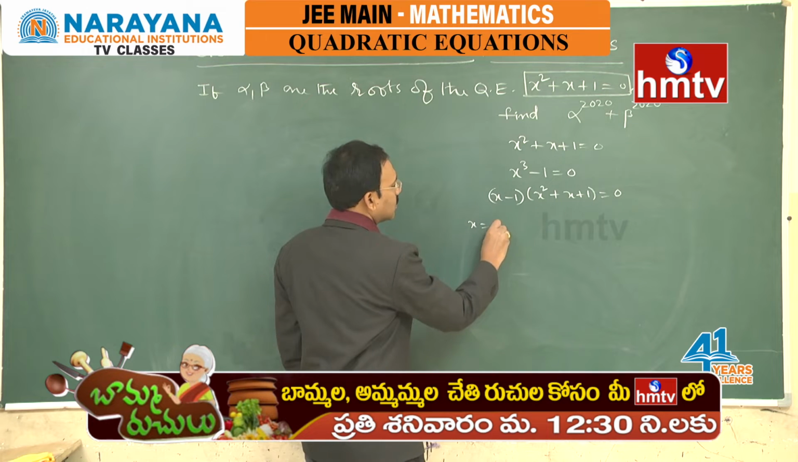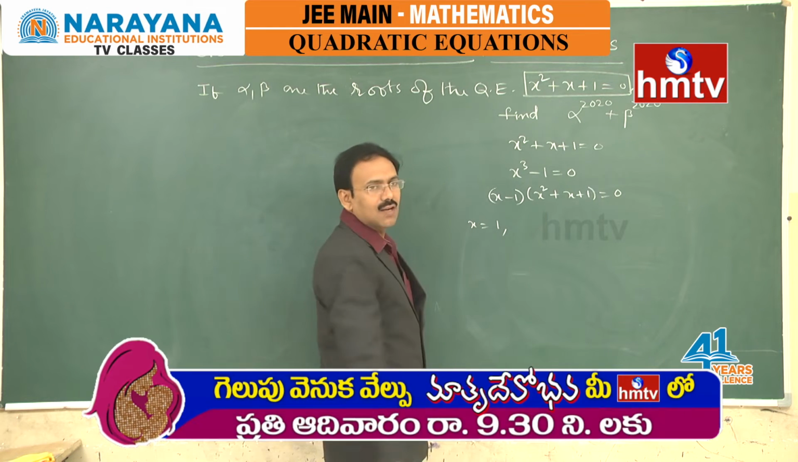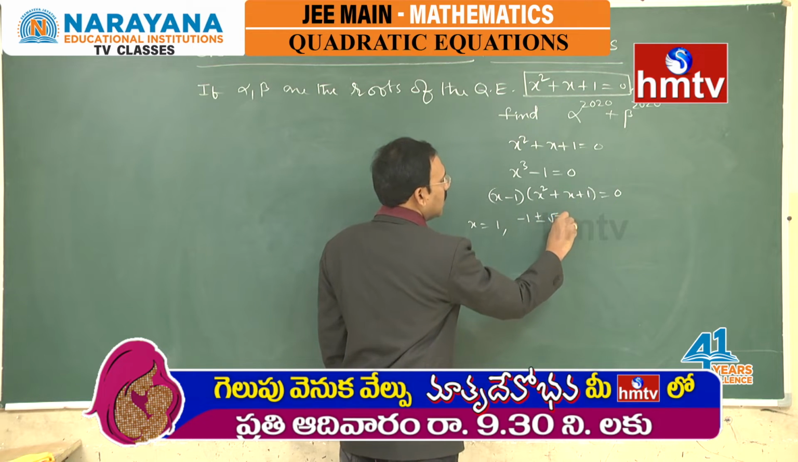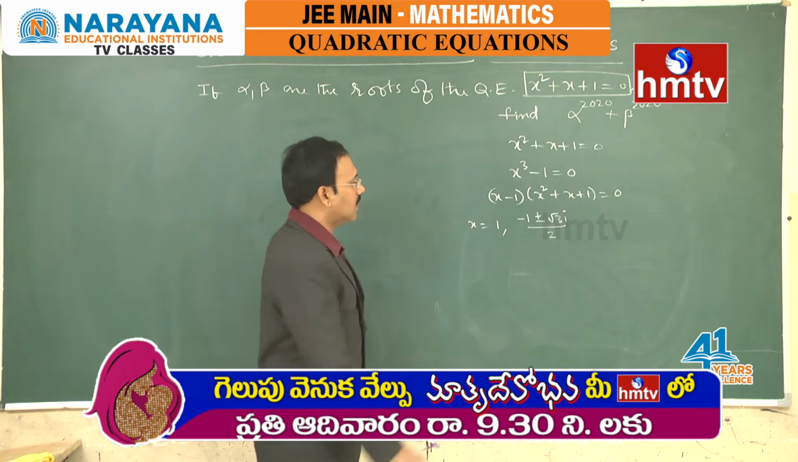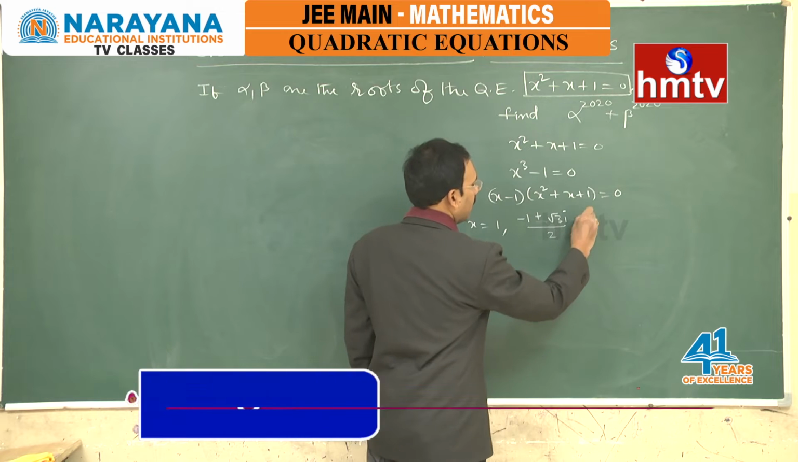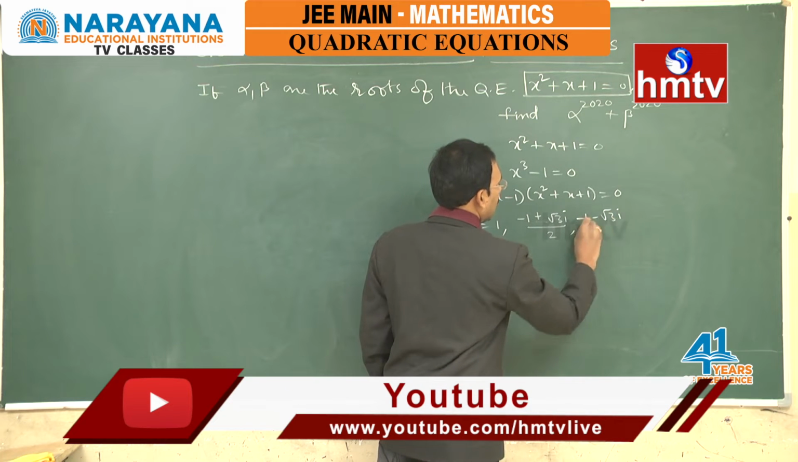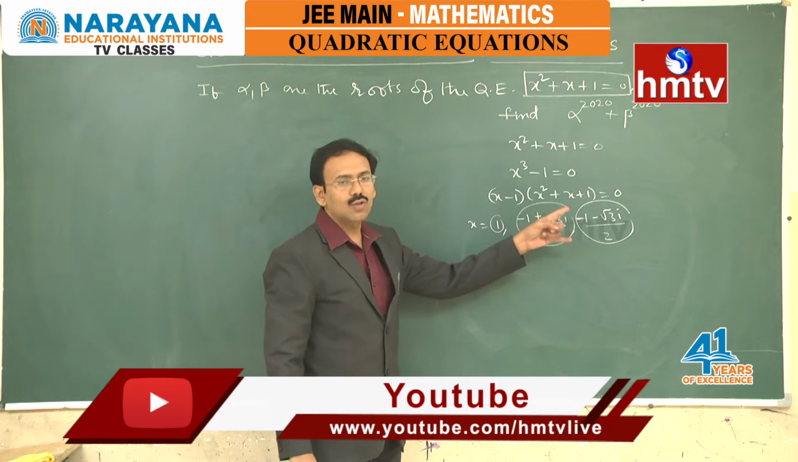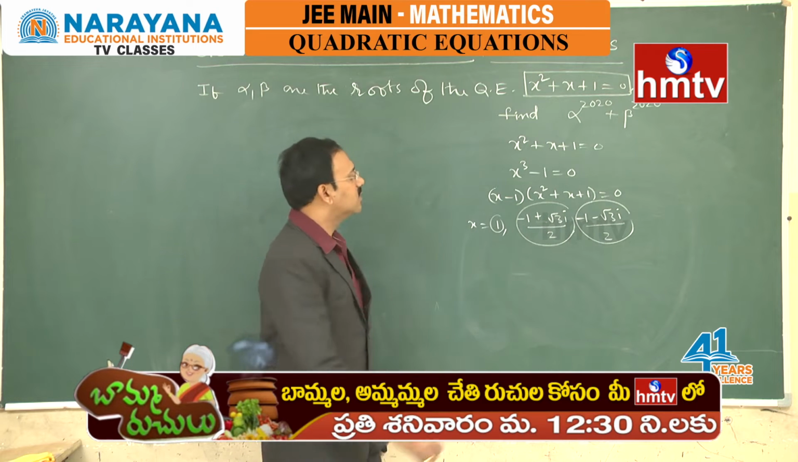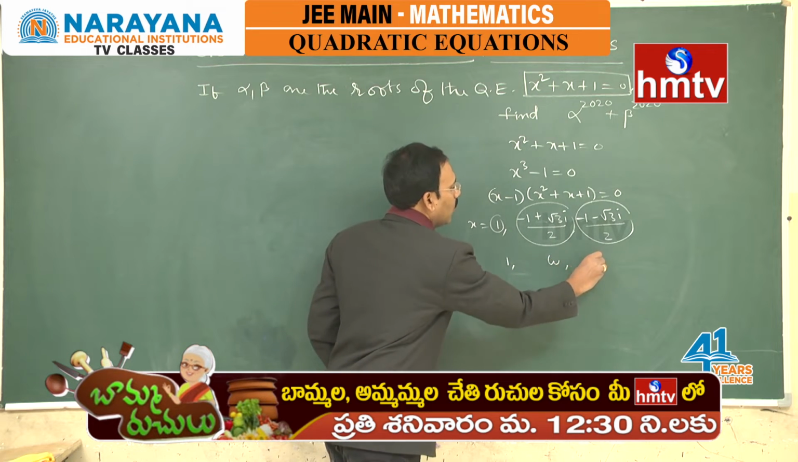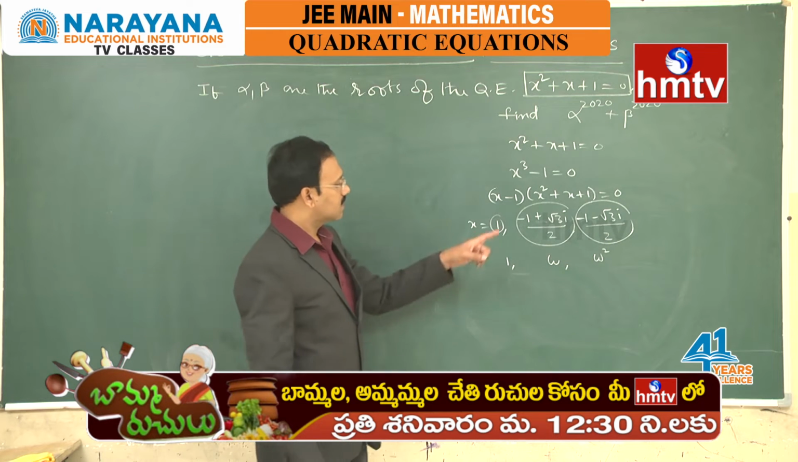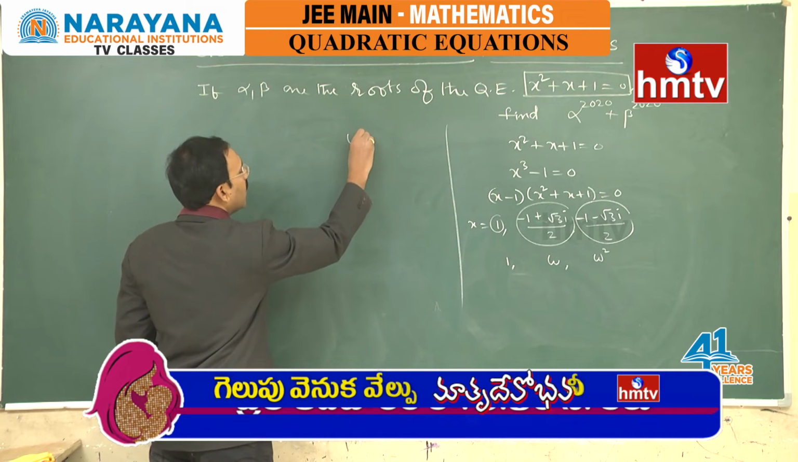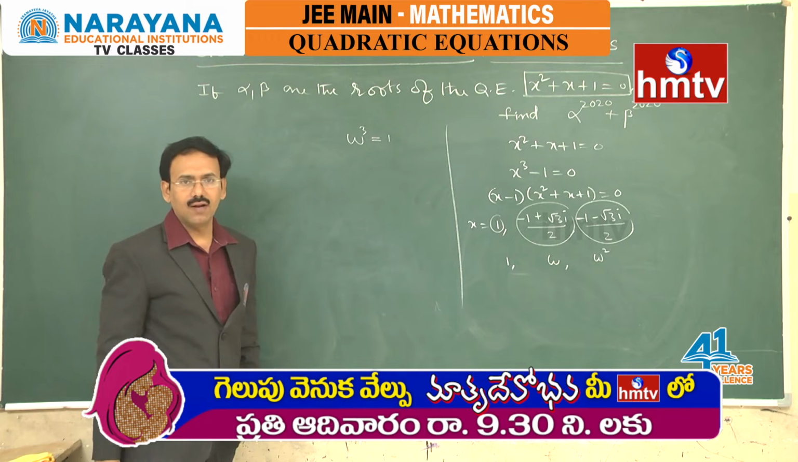Now we can say that its roots are 1. If you just write the roots of this quadratic equation, minus 1 plus or minus root 3i by 2, that is minus 1 plus root 3i by 2 and minus 1 minus root 3i by 2. These are the 3 cube roots of unity. That means these are those numbers whose cube is 1. Generally we denote it as 1, omega, omega square. Since omega is a root of this equation, we observe that omega cube is going to be 1.